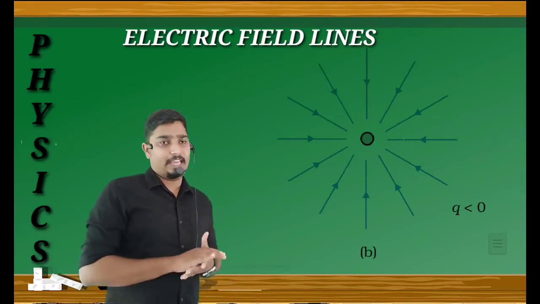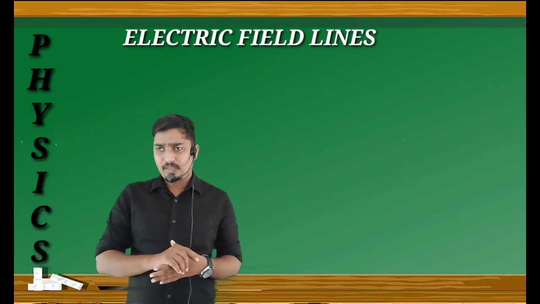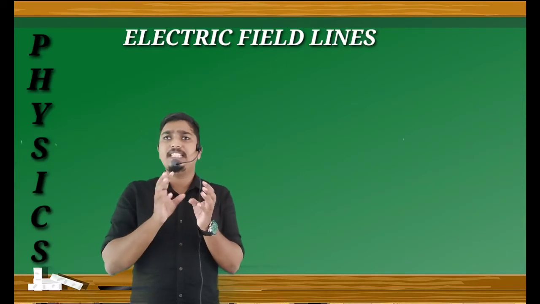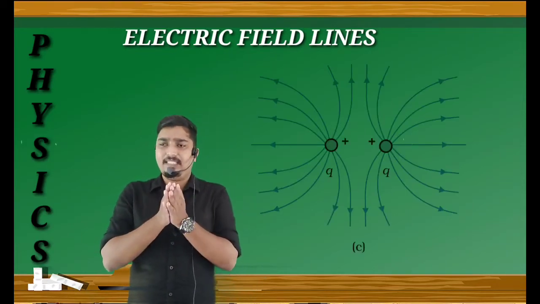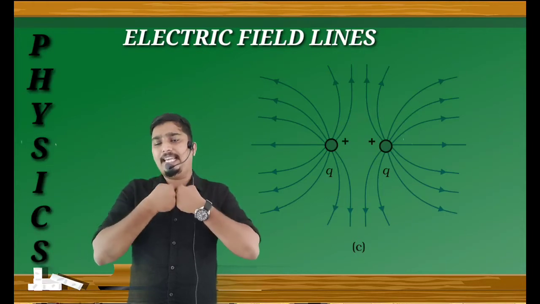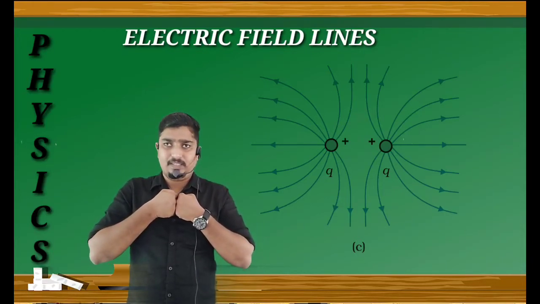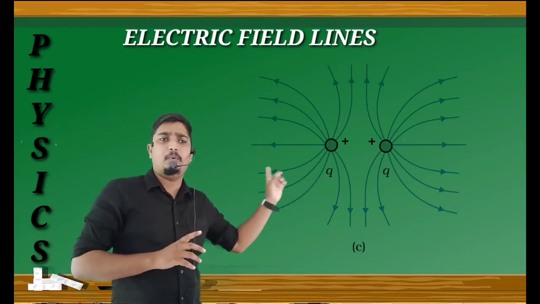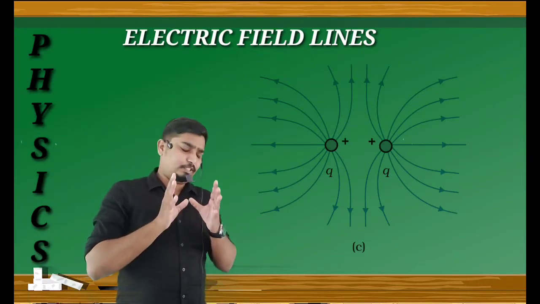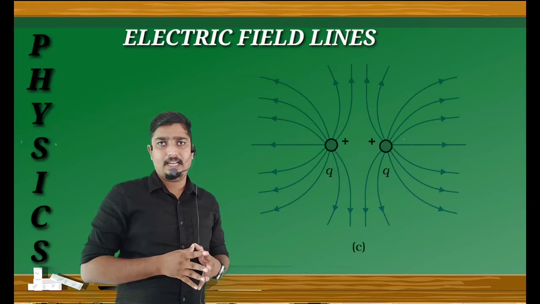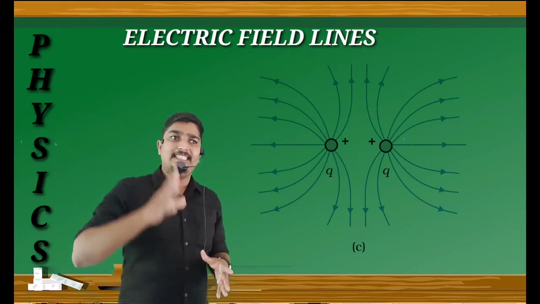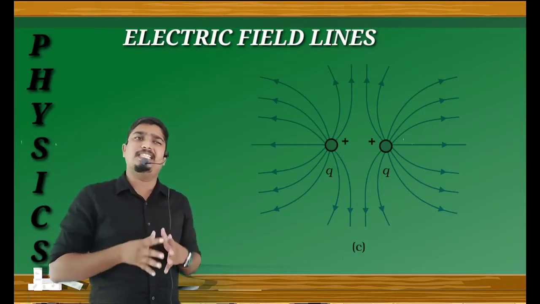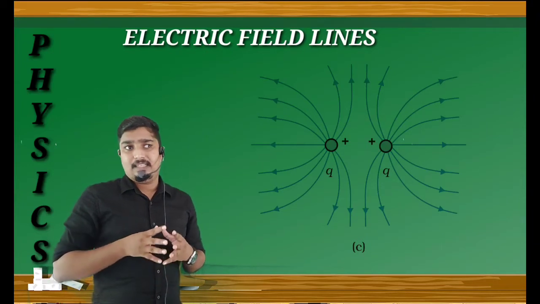Clear? The third one is the field lines around a system of two positive charges, that is, equal and same charges. Both charges are q. I am taking positive isolated charges. In that case, what do the field lines around a system of two positive charges give?